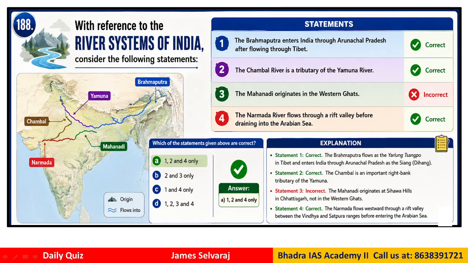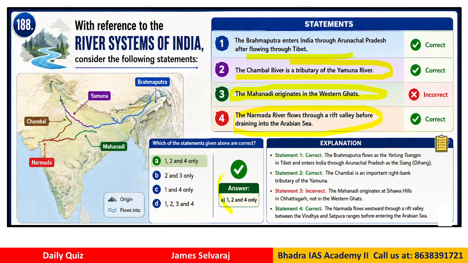Question number 188. This is with reference to the river systems of India. Okay. So when you consider the river systems of India, let's look at that. The Brahmaputra enters through Arunachal Pradesh after flowing through Tibet. The Chambal river is a tributary of the Yamuna river. Okay. The Mahanadi originates in the Western Ghats. The Narmada river flows through a rift valley before draining into Arabian Sea. So which of the statements are correct?